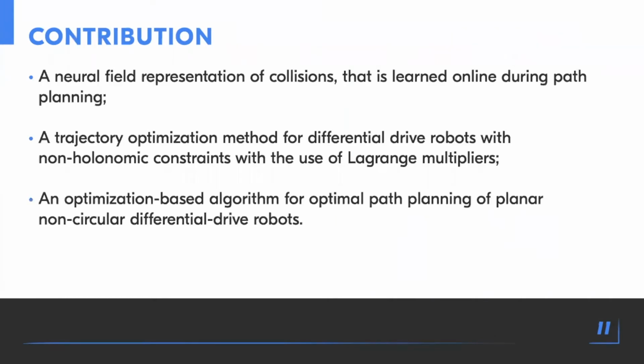To overcome these issues, we developed a new method, and we have the following three main contributions in this work. The first one is a neural field representation of collisions that is learned online during path planning. The second one is a trajectory optimization method for differential-drive robots with non-holonomic constraints with the use of Lagrange multipliers. The third one is an optimization-based algorithm for optimal path planning of planar non-circular differential-drive robots.